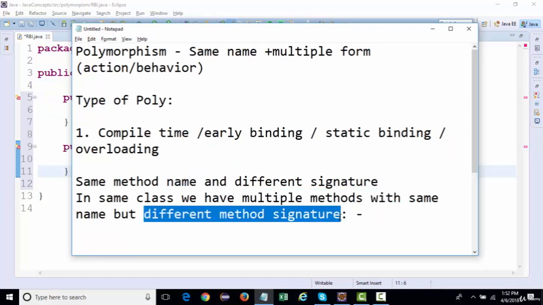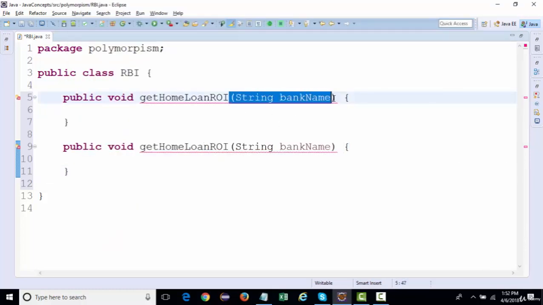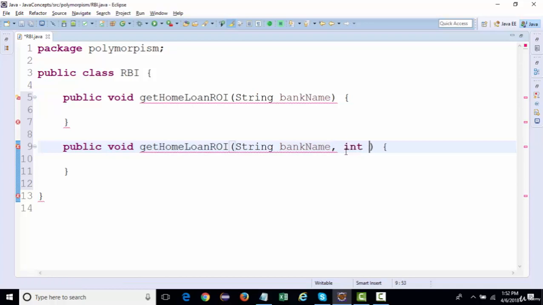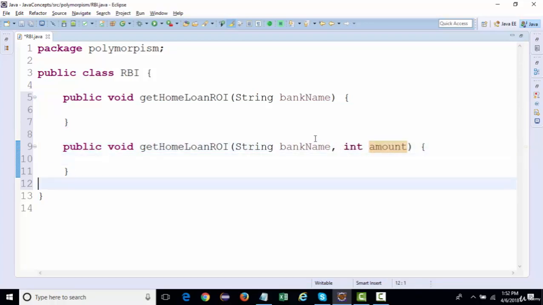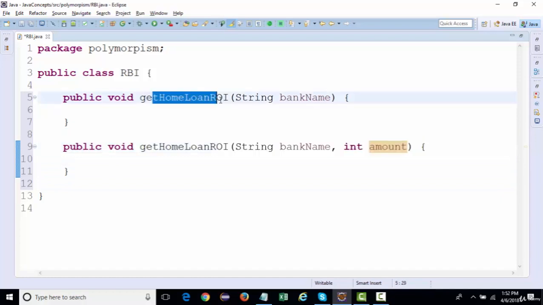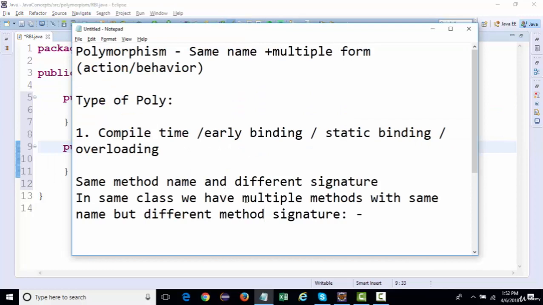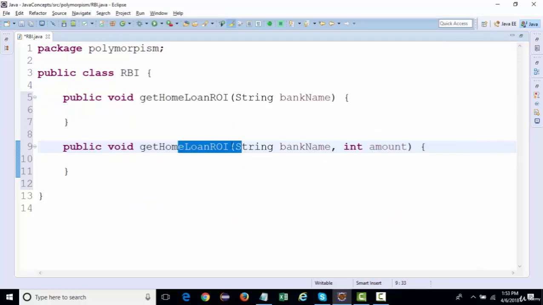Then how can we make a different method signature? We can change the parameters. Over here I can add another parameter, let's say int amount. Now you can see the signature changes, while the method name remains the same. So having multiple methods with the same name but different method signatures, that is what overloading is.